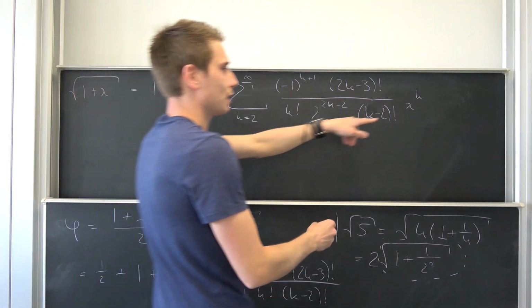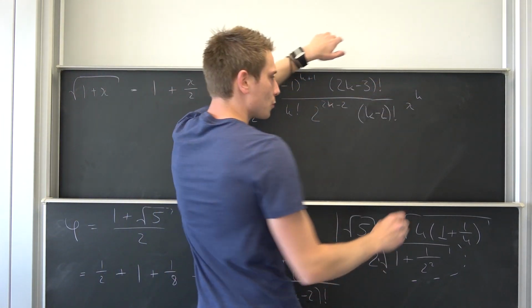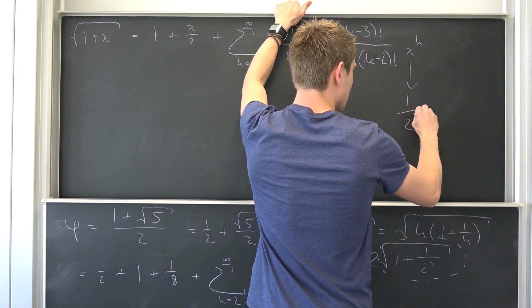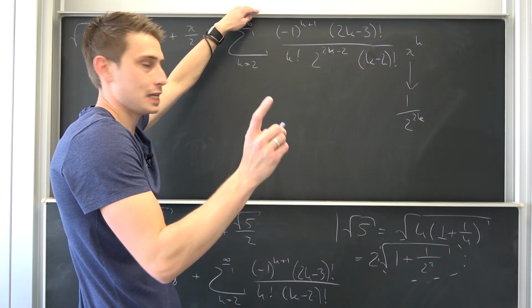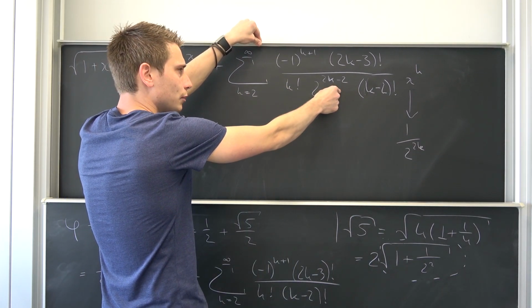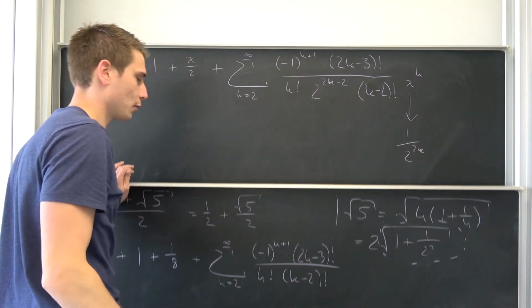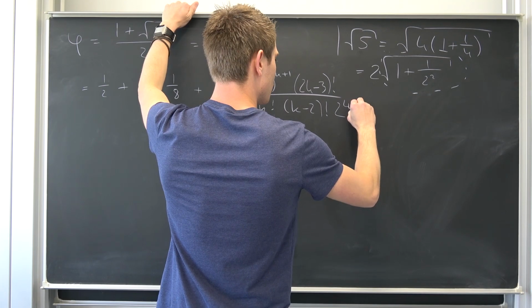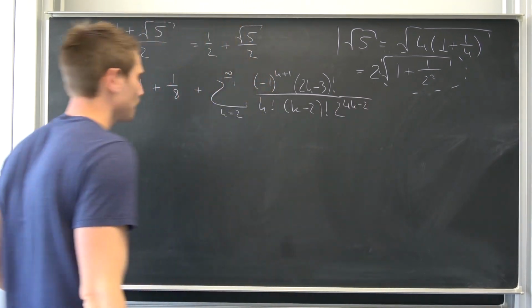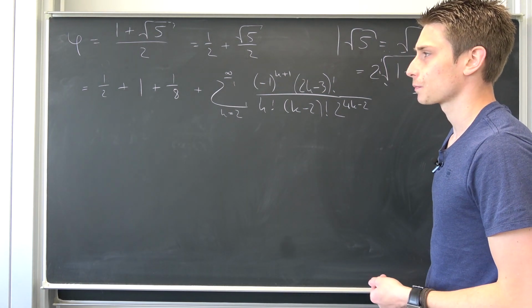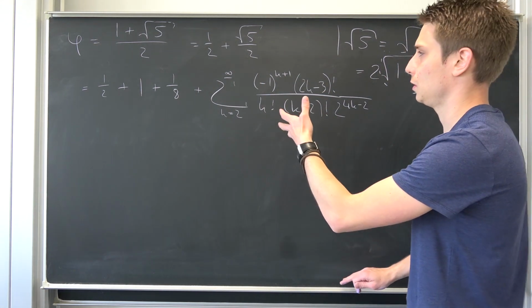And then, if we plug 1 over 2 squared in, this thing right here is going to turn into 1 over 2 to the 2k power. Meaning we can collect this with that and end up with 2 to the 4k minus 2th power. Okay, 2 to the 4k minus 2th power. This is basically it already, but we can make this a bit nicer.